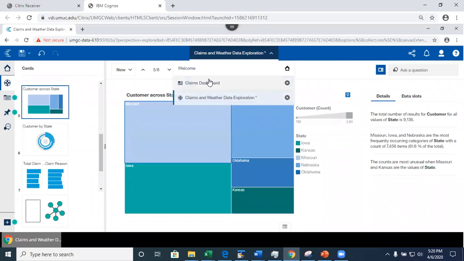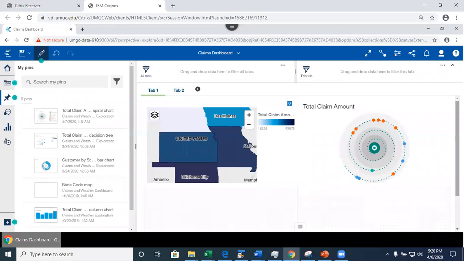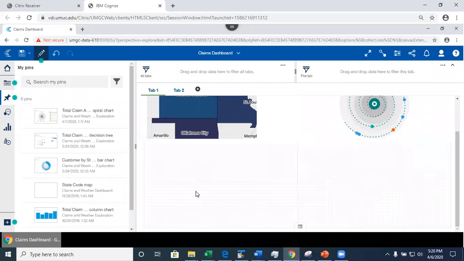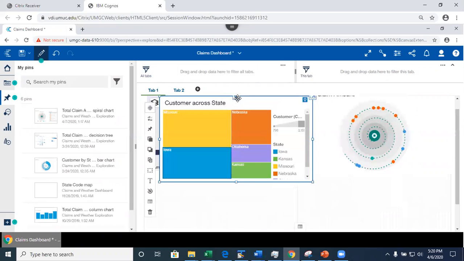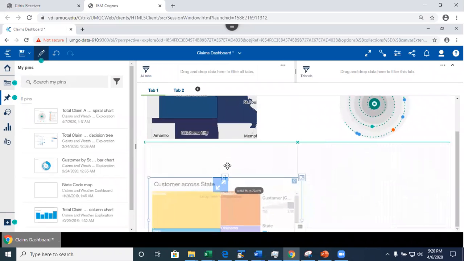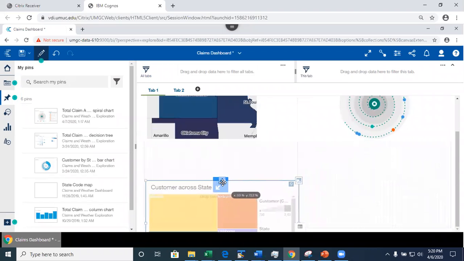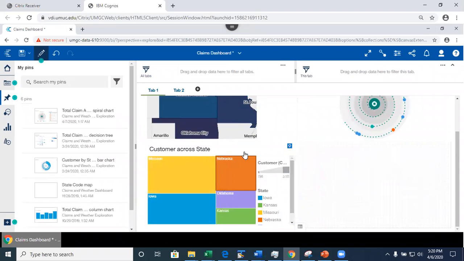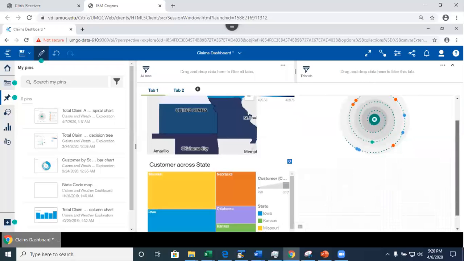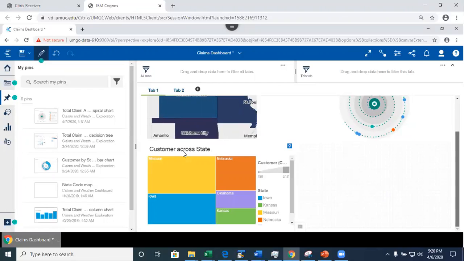So now I'm gonna go back to my dashboard and I'm gonna paste it. See this slot right here, and to paste it, I just press Control V. Okay, now I have to position it correctly. To position it, I drag and drop and put it on top of this arrow. There we go. So this is my visualization now. This shows the percentage of customers by state. This is not the total claim amount. This visualization shows me the percentage of customers that I have per state.